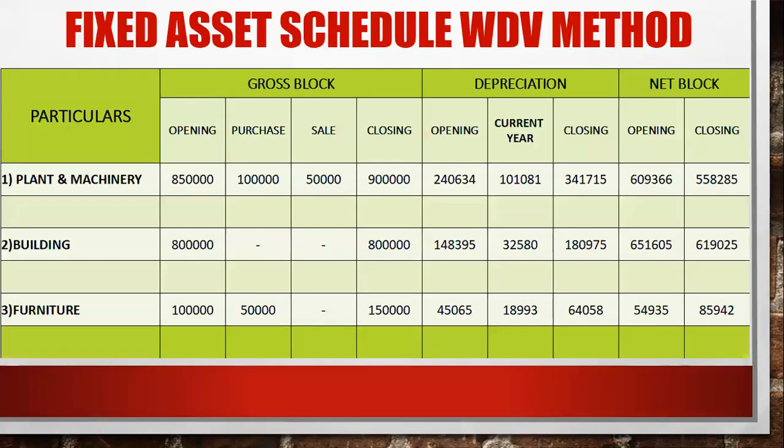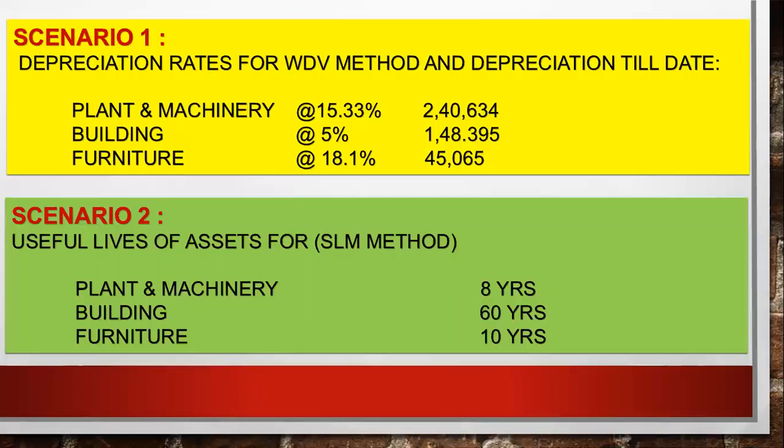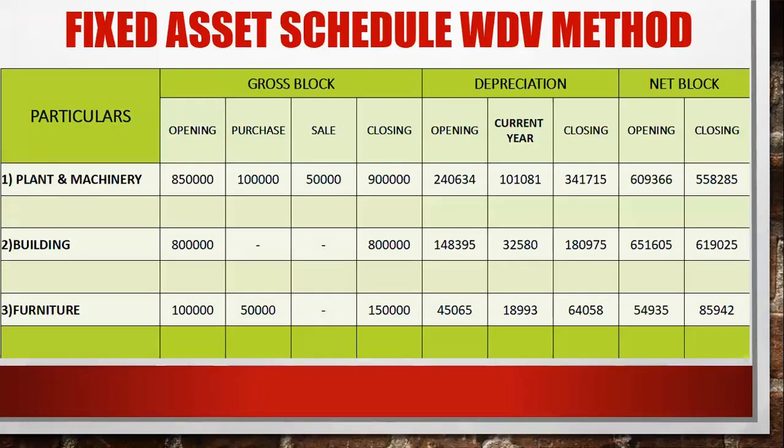So now what you have to do? Closing balance, that is plant and machinery 9 lakh. Depreciation opening, that is 2,40,634. You have to less that. You will get the amount of rupees 6,59,366. On that you have to charge 15.33%, that is what they have given for plant and machinery. You will get 1,01,081 rupees. If you calculate, you will get 1,01,080 rupees 80 paisa. So I have taken it rounded off, that is 81 rupees for the current year.